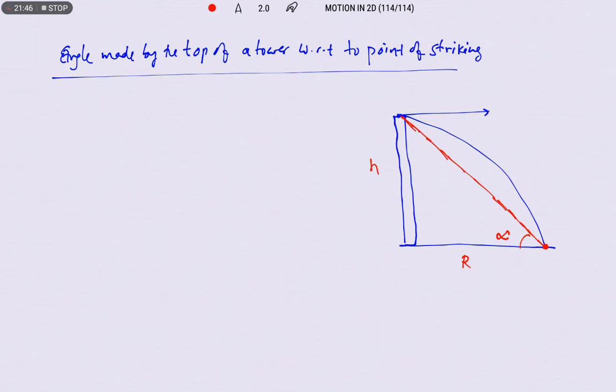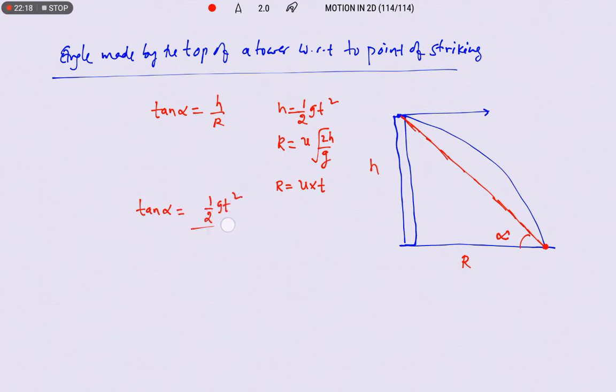Now let us substitute from figure: tan alpha equals h by r. What is h? h is equal to half g t square, we know it already. In the same way, r is equal to u into under root of 2h by g, or r is equal to u into t. Substitute that. So tan alpha equals half g t square by u t. The t gets cancelled. Therefore g t by 2u is equal to tan alpha.